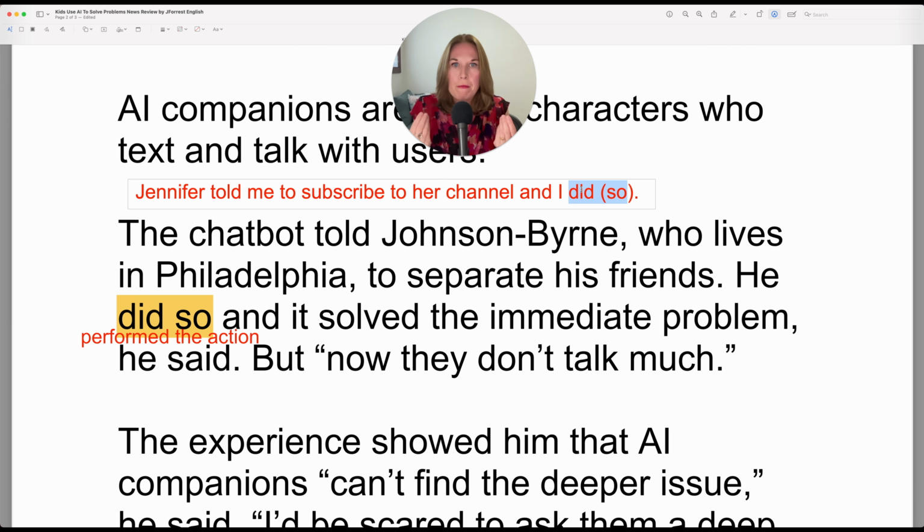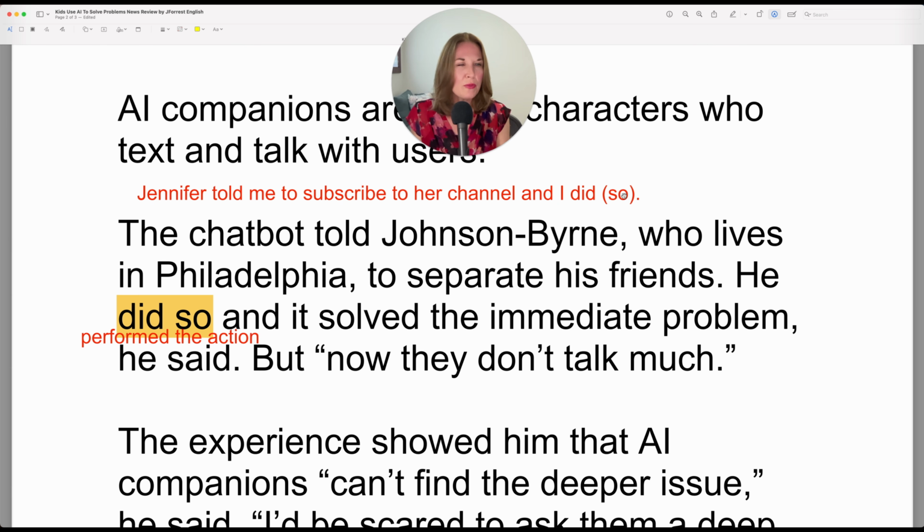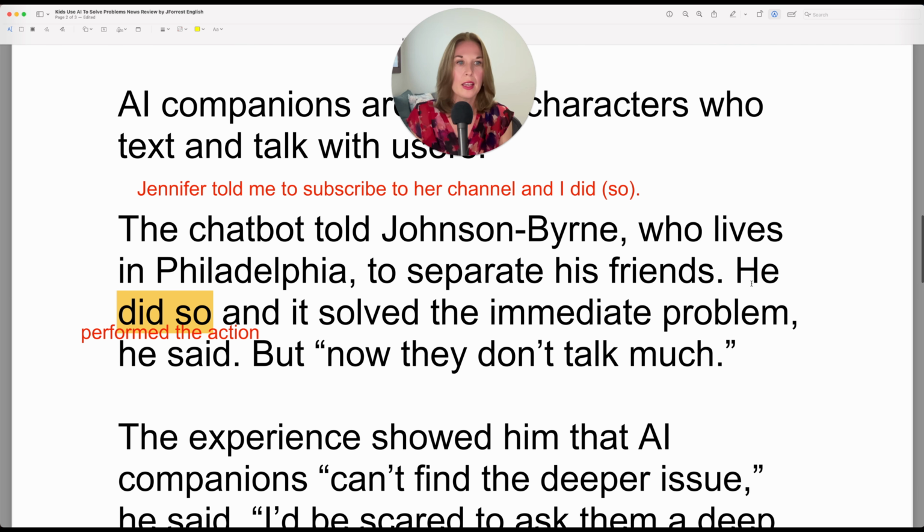It's more emphatic. It emphasizes the action a little more, but it's perfectly acceptable to just say, and I did. So if you don't feel comfortable using did so, because it's not always correct, it's correct in certain circumstances, you can simply say did. He did, even in this case, he did, because did always refers back to the last action mentioned.